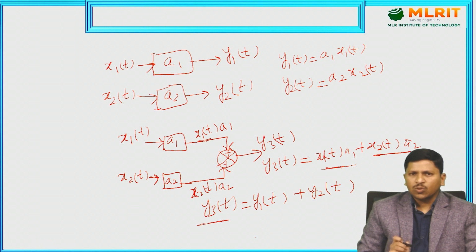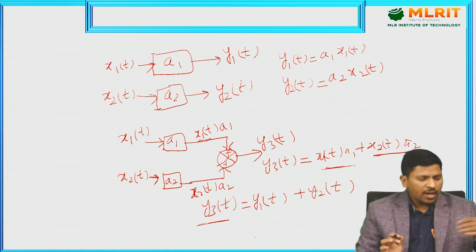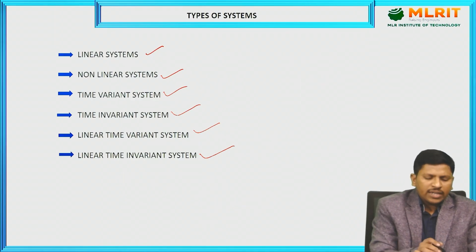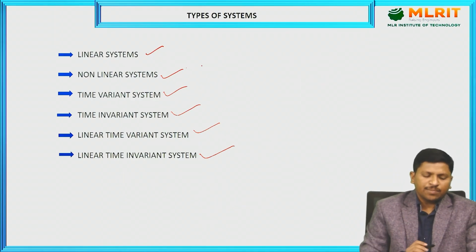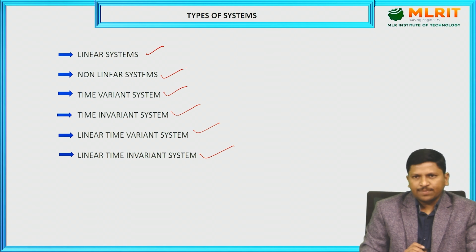Whenever the system's overall response is equal to the sum of the individual responses, the type of systems are called linear systems. Linear systems must obey linearity, homogeneity and superposition. And next, coming to non-linear systems. Whenever the system does not obey or follow linearity or homogeneity, the type of systems are called non-linear systems.